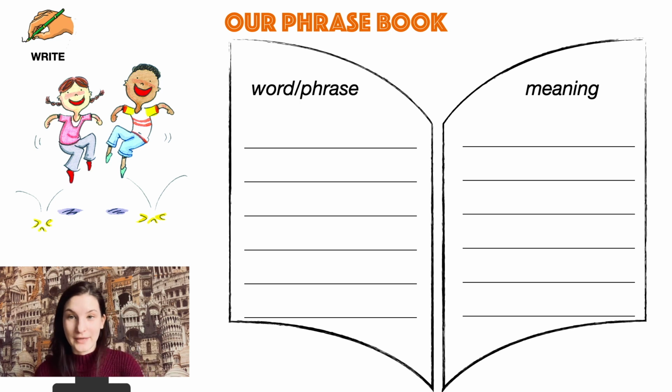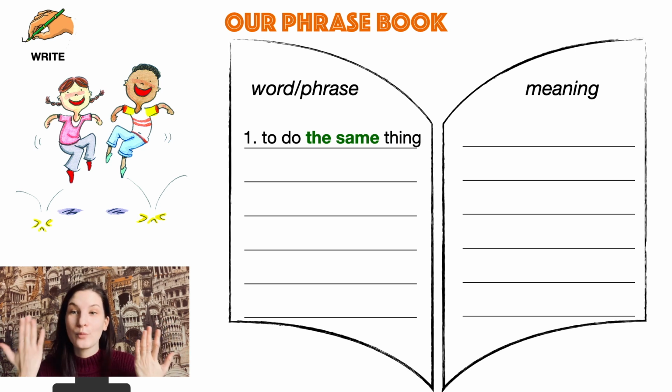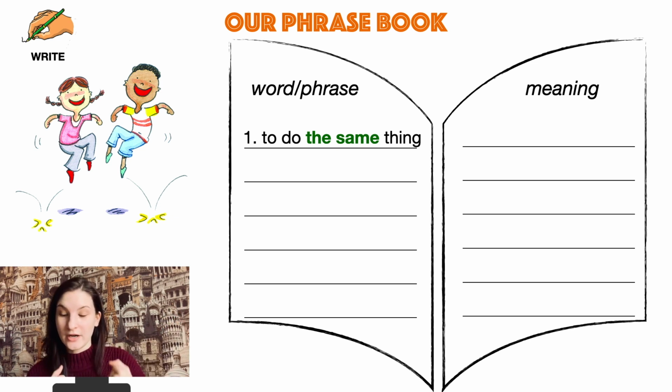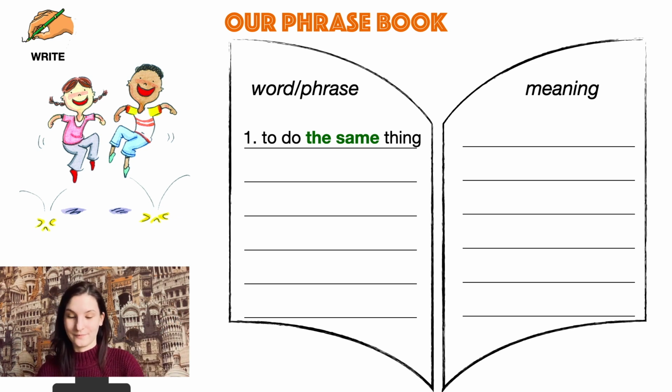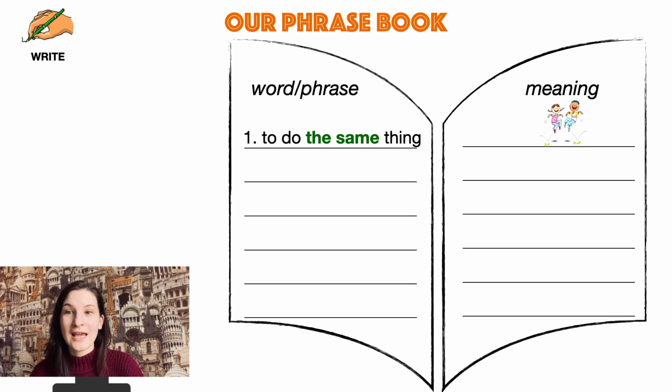Great, the girl is jumping. And what is the boy doing? The boy is jumping too. So the girl and the boy in the picture are doing the same thing. The girl is jumping and the boy is jumping. The same. You are reading and I am reading. We are doing the same thing. Do you understand the meaning? In Russian it will be делать одно и то же.